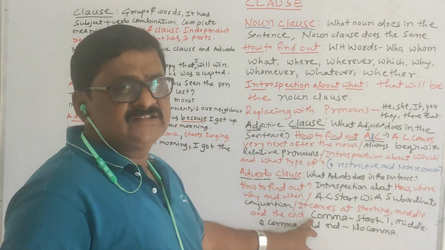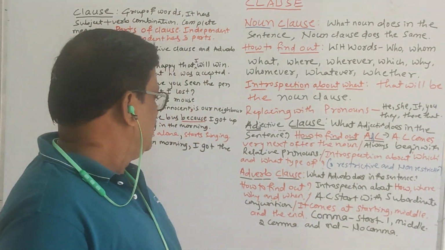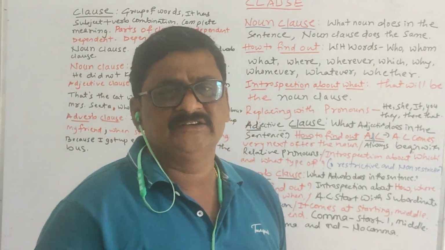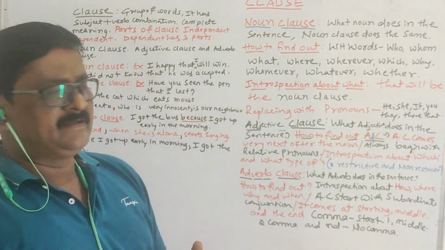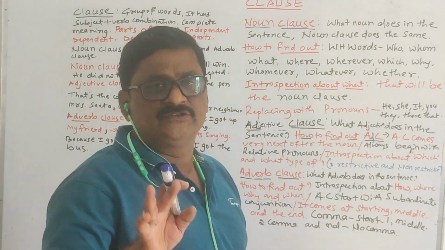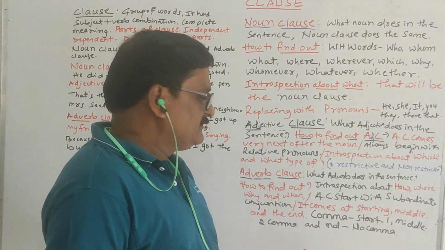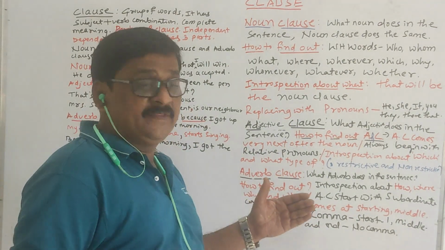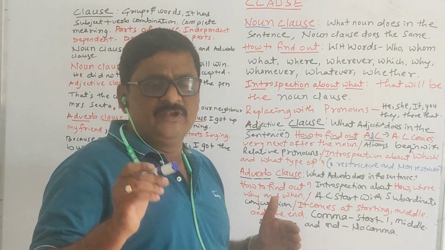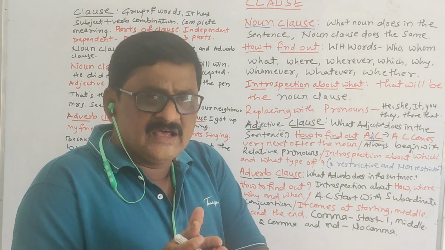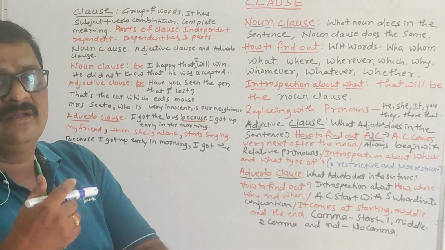If the dependent clause, like an adverb clause, comes first, you give 1 comma after completing the dependent clause.